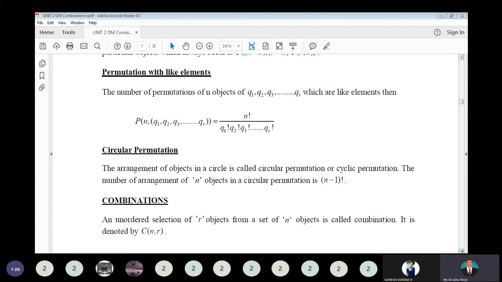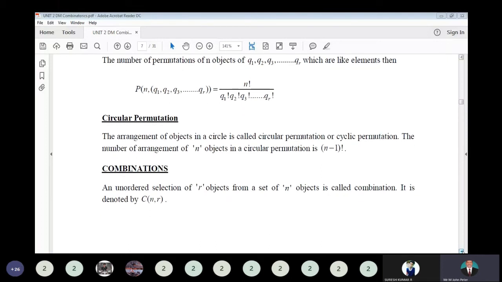Next, circular permutation. The arrangement of objects in a circle is called circular permutation or cyclic permutation. The number of arrangements of n objects in a circular permutation is n minus 1 factorial. Now, the combination topic.